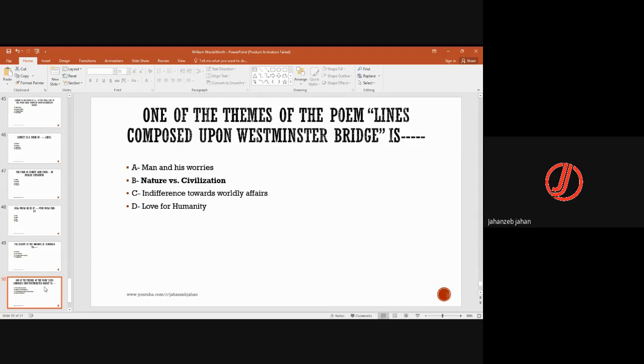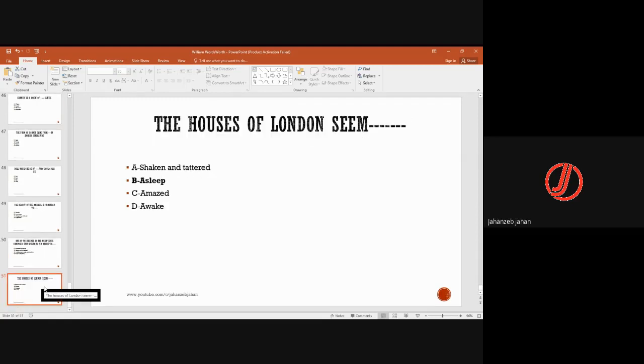So here the bridge shows that all the factories are resting now. He sees it by standing on a Westminster Bridge. So it is a famous bridge from where you can see the Hampton Court, the Royal Palaces, all the buildings in one, the Big Ben. So from there, he sees that people are sleeping, chimneys have not yet started to produce the smoke. It means that factories are not working. So this is the time that should be cherished by the people, but unfortunately they do not.